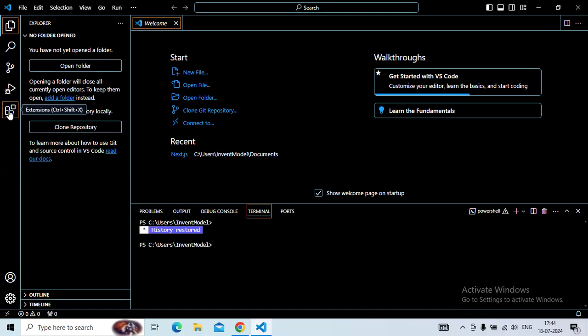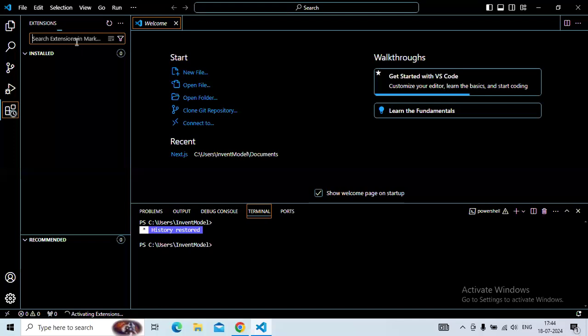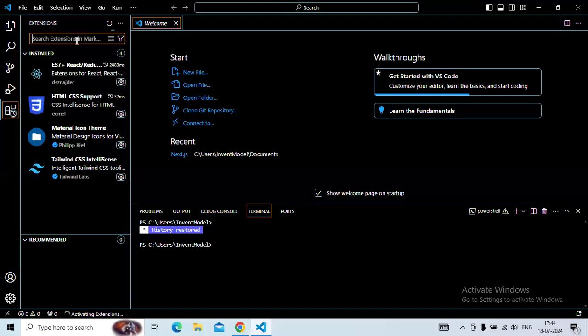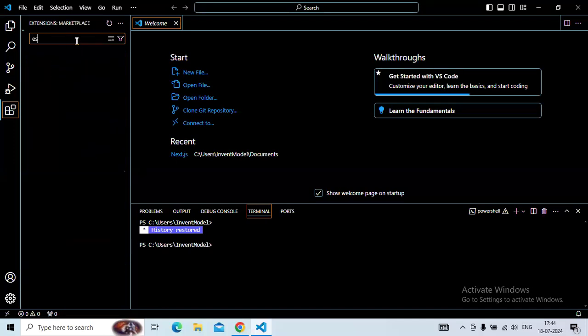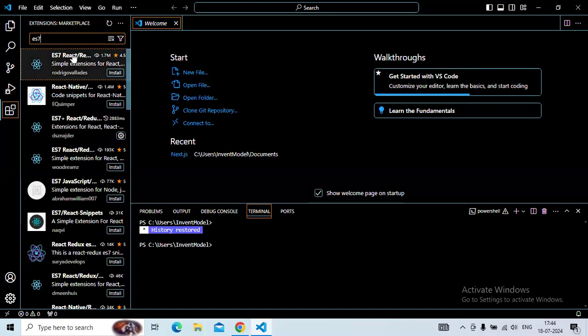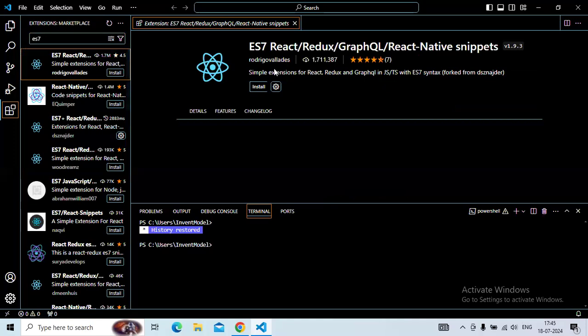In the extension panel, search for ES7. Click on it and install it.